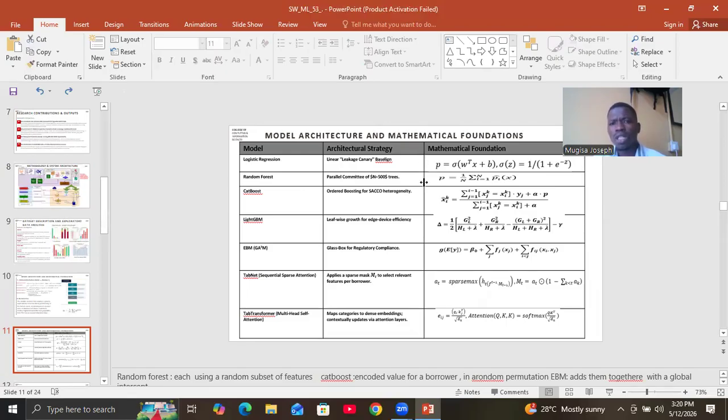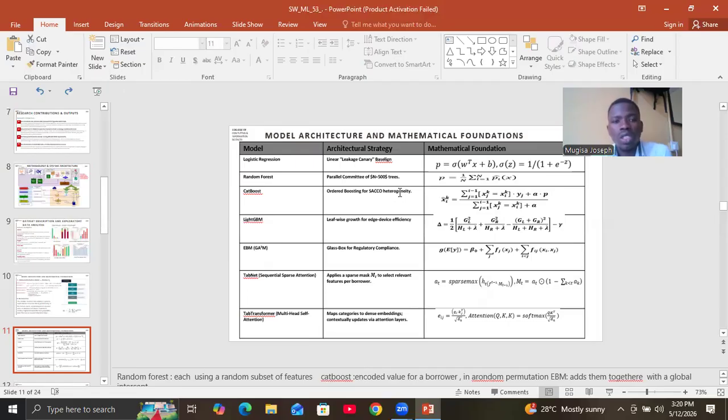So to say that each of the trees will learn on a random set of features, and then the model averages their probability predictions. And generally, the final prediction is given by the summation of the predictions of all the models divided by the number.